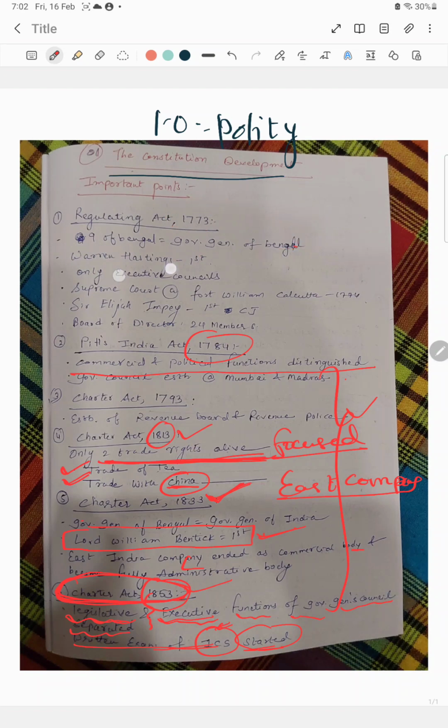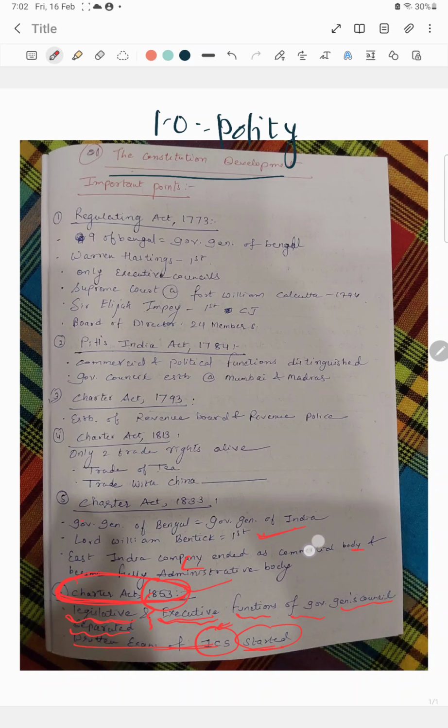So this was the first session regarding polity, about the development of the Indian Constitution, how the Constitution came into being, how its idea was promulgated from all these acts, and these acts play very important roles in the formation of the Indian Constitution. In the next session we will continue from Government of India Act 1858, and we will see the further acts up till the Government of India Act 1947 for the development of the Constitution.